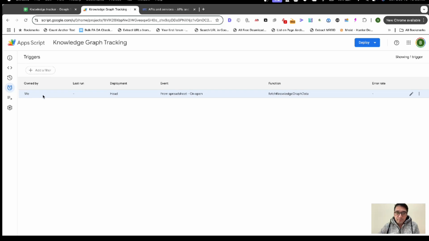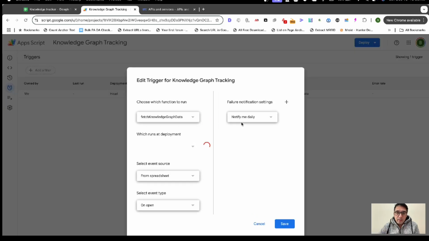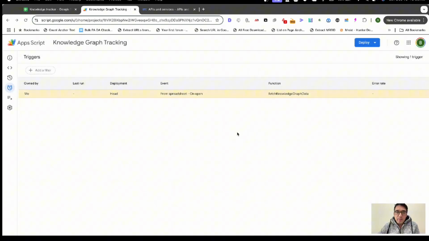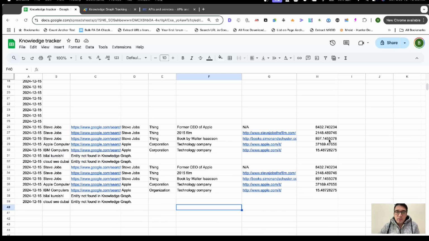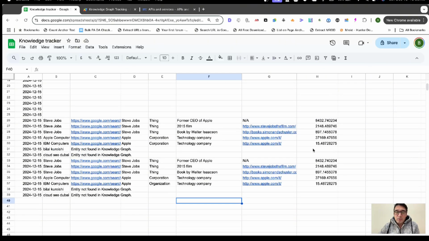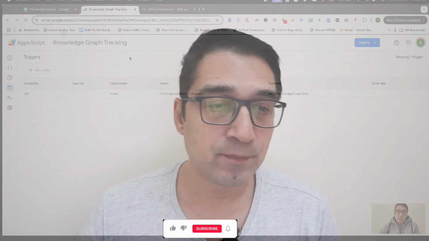If you need to change this, you click edit and you can change how this sheet runs. I usually run this every day because I need to check a couple of entities on a daily basis. This is free to do. It also gives me the required information if I need to do schema, or if I'm chalking up content. This is extremely helpful.